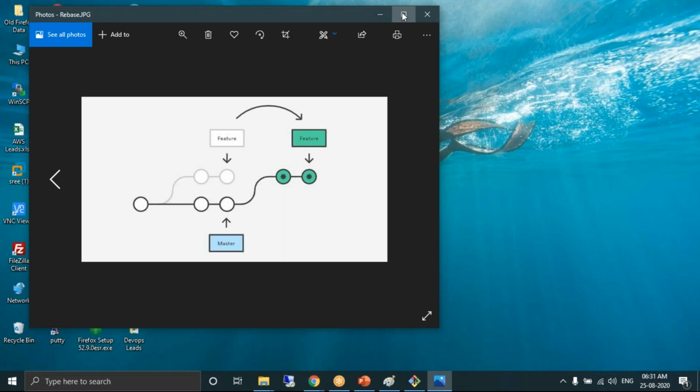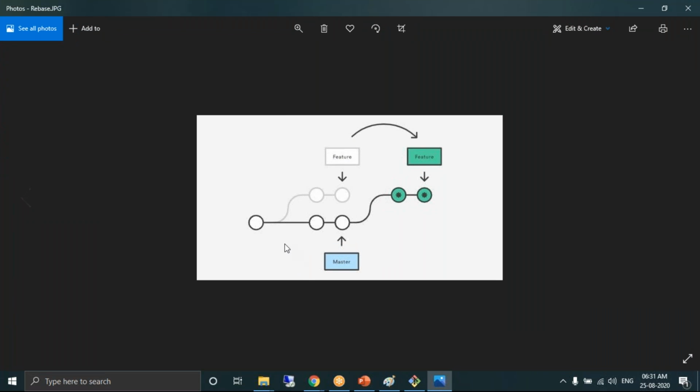Look at this graphical representation of rebase. This branch is master. This is a child branch. The name of the child branch is feature. When you perform rebase, the commits which are there in the child branch jump to the master branch at the front. The feature branch is moving towards the front of master. So this is the first process. Very nice representation of how exactly rebase works.